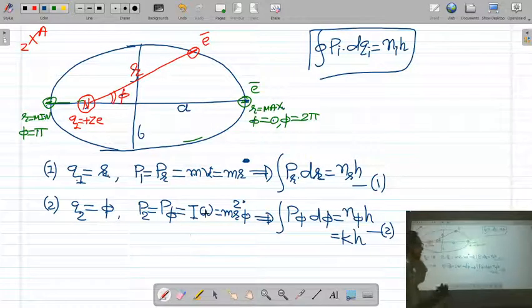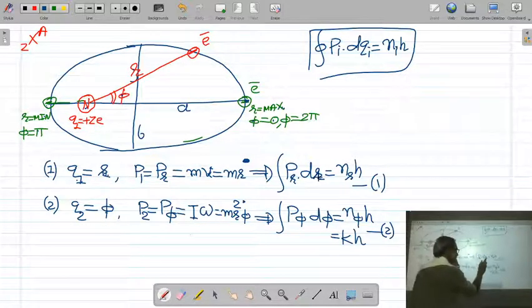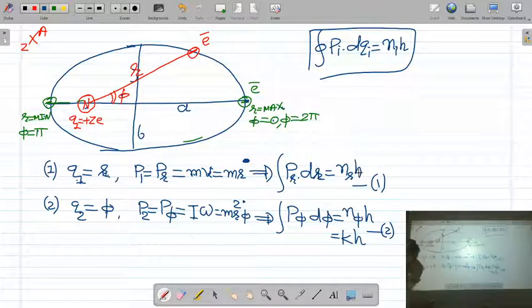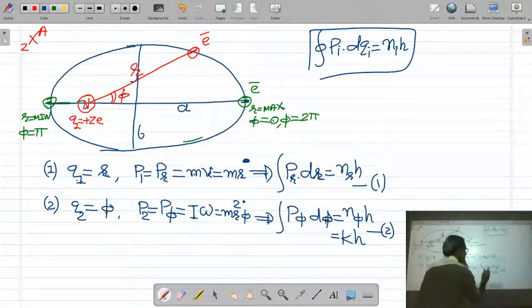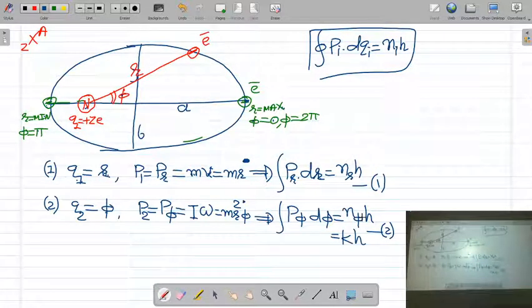The phase integral for the r coordinate is the integral of pr dr equal to nr h, where nr is called the radial quantum number. Corresponding to the phi coordinate, the phase integral is the integral of p phi d phi equal to n phi h, where n phi is called the azimuthal quantum number, denoted by k.